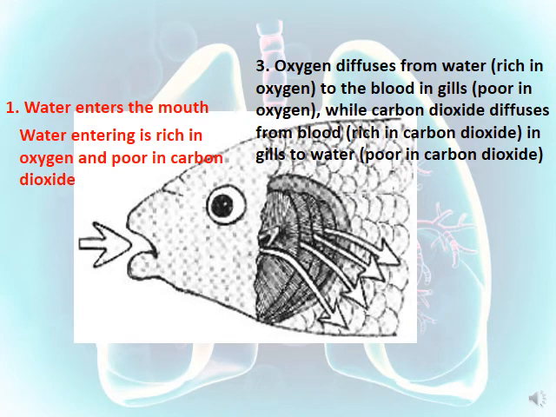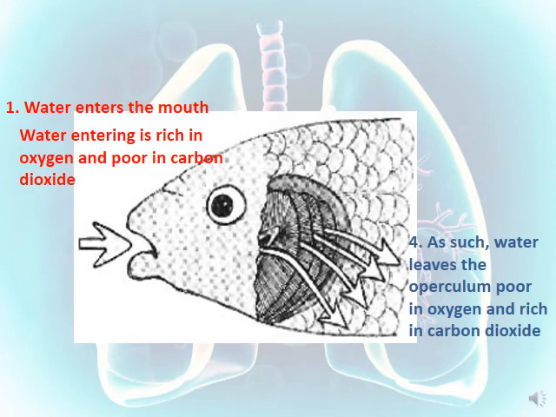Number 3, oxygen will diffuse from where? From a medium that contains a high amount of oxygen, which is the water, to the blood in the gills that is poor in oxygen, while carbon dioxide will diffuse in the opposite direction, from the blood that is rich in carbon dioxide to the water that is poor in carbon dioxide. This is step number 3. Step number 4, water leaves through the operculum, while this water leaving will be poor in oxygen and rich in carbon dioxide.